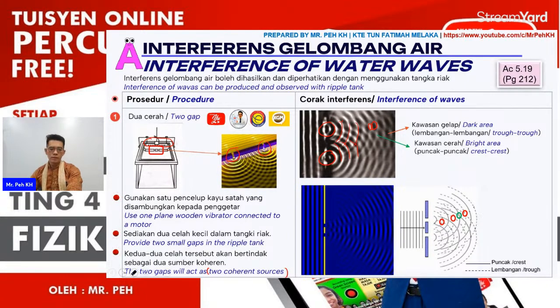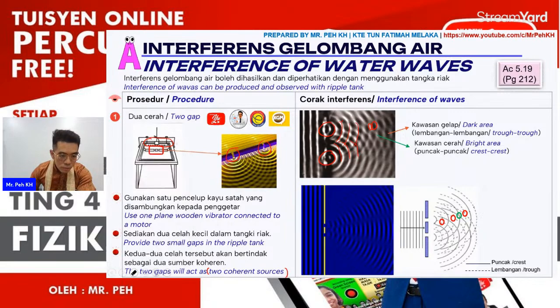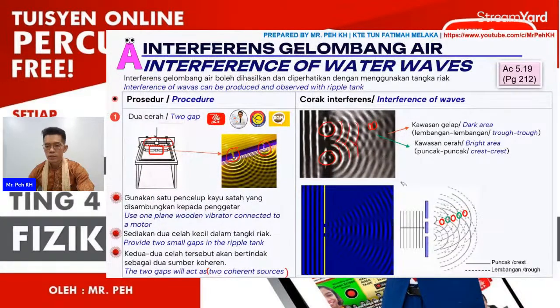You can see the 2 lines here showing that this is a crest line meeting another, so the bright area will be formed. Here will be another one.